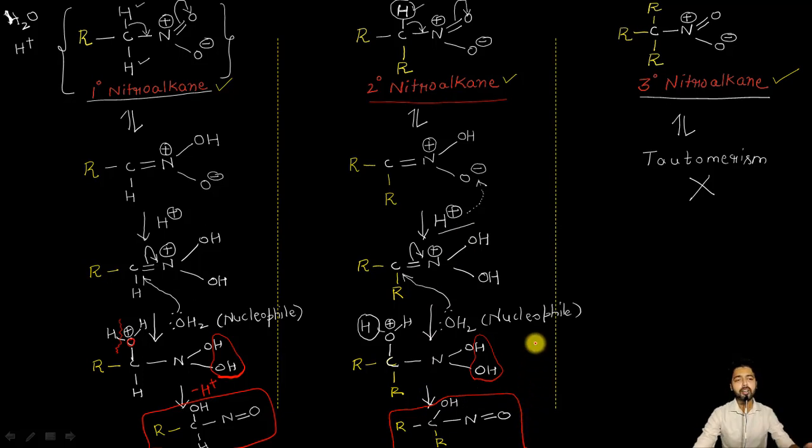On the other hand, the tertiary type of nitroalkane does not have a single alpha hydrogen atom, so tautomerism is not possible, and thus the hydrolysis type of reaction is not at all possible in the case of the tertiary nitroalkane. But let me tell you one thing: the hydrolysis reaction in the case of the primary nitroalkane and the secondary nitroalkane